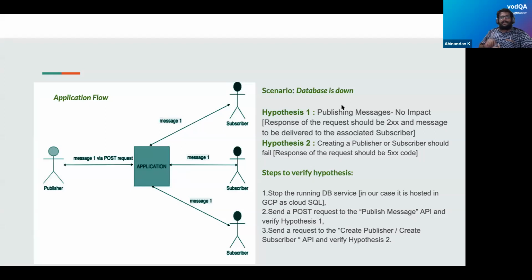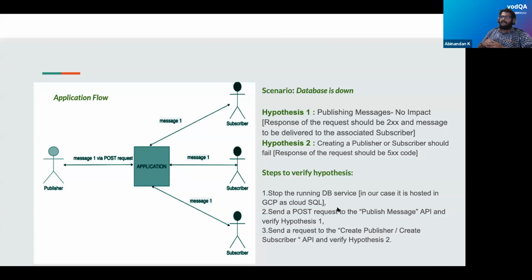Hypothesis 2: during a database down scenario, when a publisher or subscriber tries to create a new publisher or subscriber subscription, it should fail, returning a 5xx error code. These are my two hypotheses. Now let's see how we can verify them. People who have worked in cloud systems like GCP, AWS or Azure know that we can host Cloud SQL as a service, and as testers we can request developers that we are going to test this scenario.